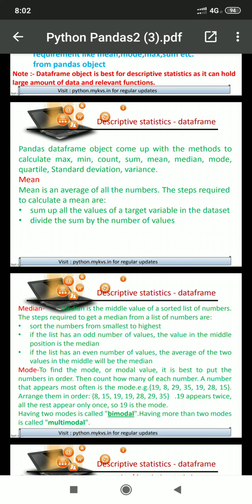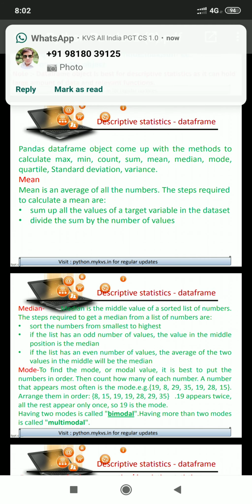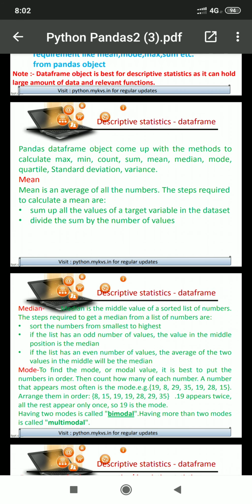So after arranging, if we are having 9 elements, the fifth position will be the center position. Whatever number is available at the fifth position will be the median.